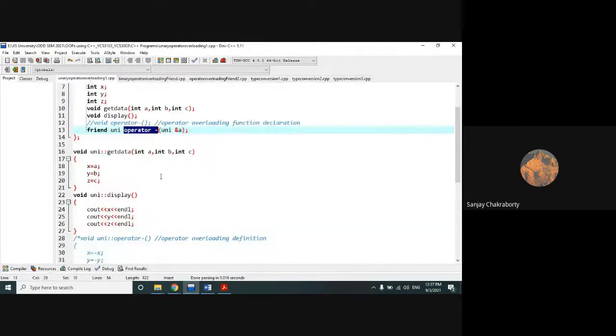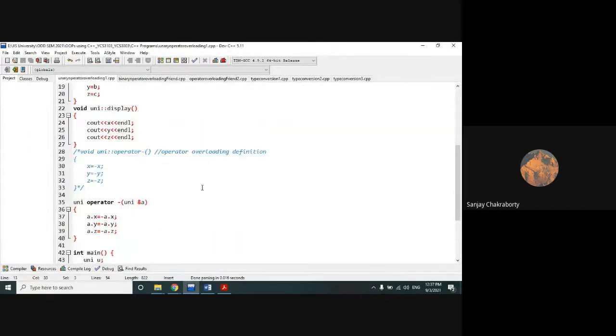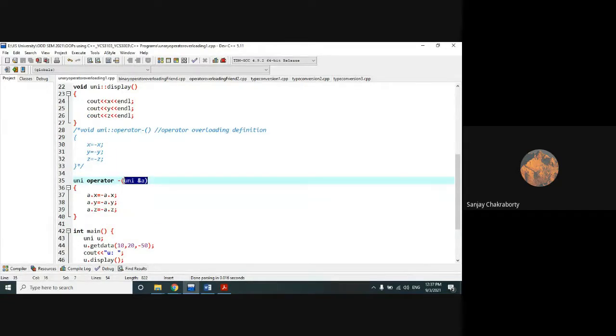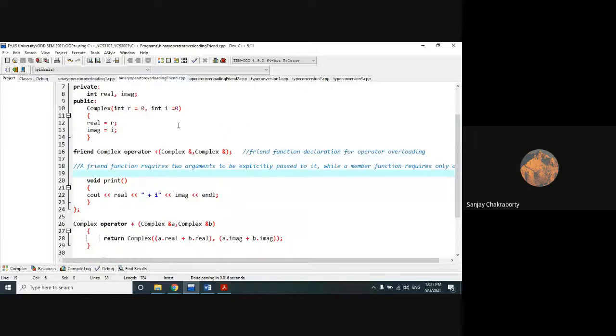In case of a unary operator, a friend function requires only one argument. That I have already shown you. This is a friend function which requires only one argument. But in case of a binary operator, the friend function requires minimum two arguments. These are the two arguments that we have used for the friend function. This is the definition of the friend function along with the operator overloading.